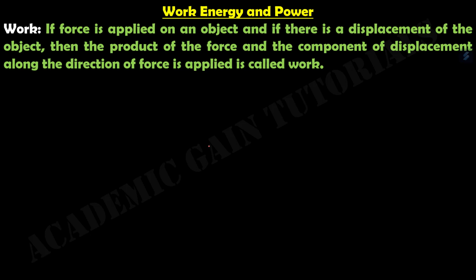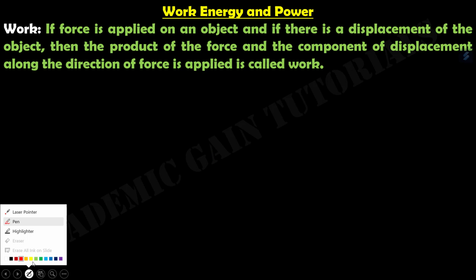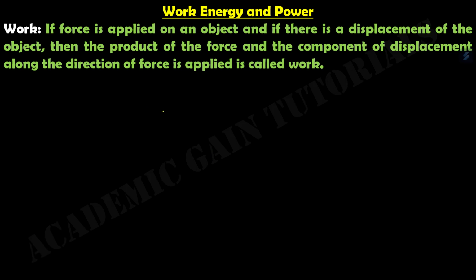In physics, work is done when a force acts on an object and the object moves along the direction of the force. Suppose this is our object O. A force acts on the object, and the object moves along the direction of the force.